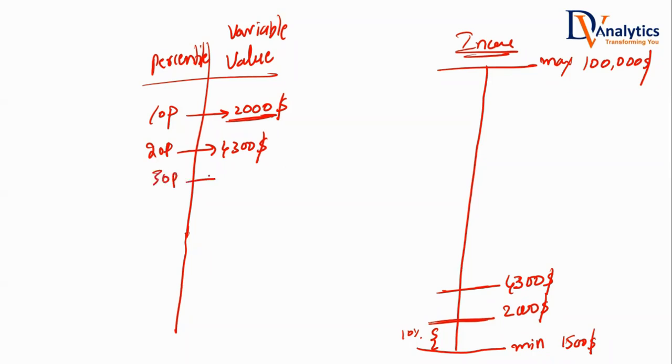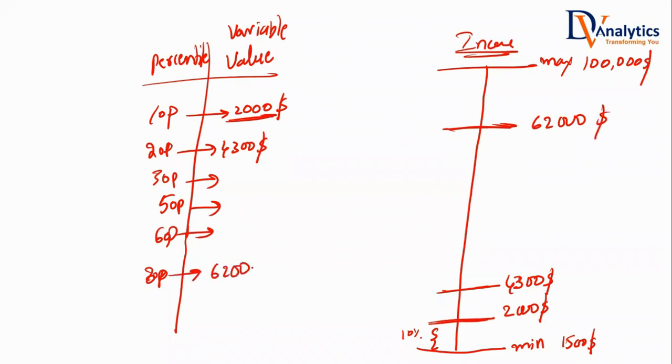Similarly, you can calculate the 30 percentile, 40 percentile, 50 percentile, 60 percentile, 70 percentile. What is the 80 percentile? What does the 80 percentile mean? Let's say the 80 percentile value is $62,000. What does that mean? 80% of the people are earning less than or equal to $62,000.